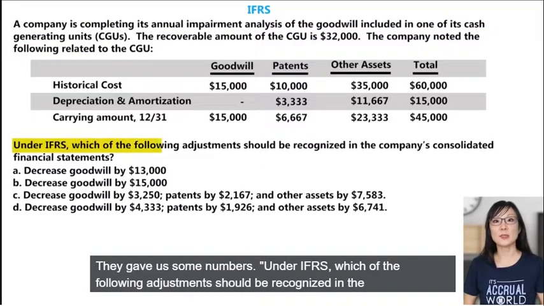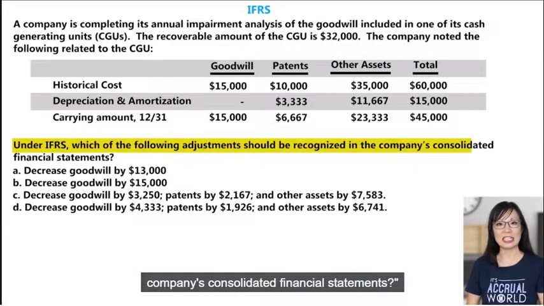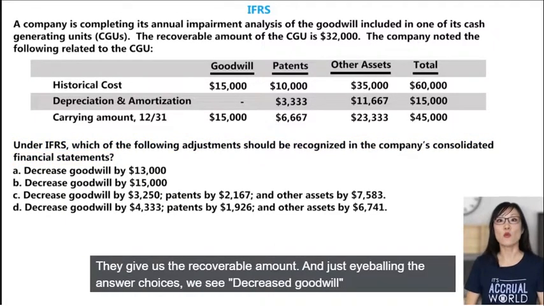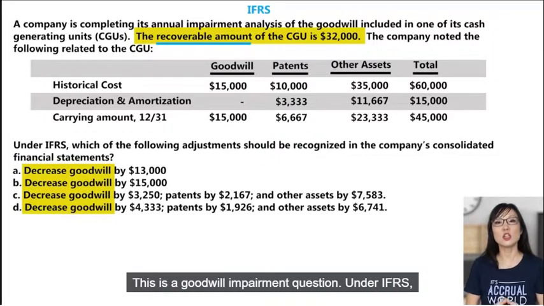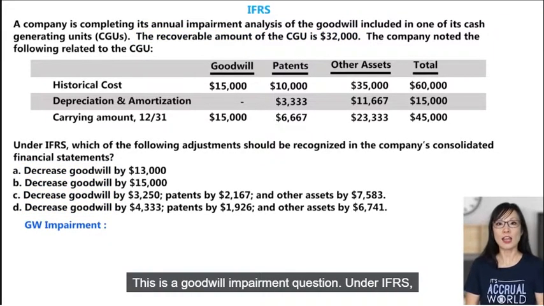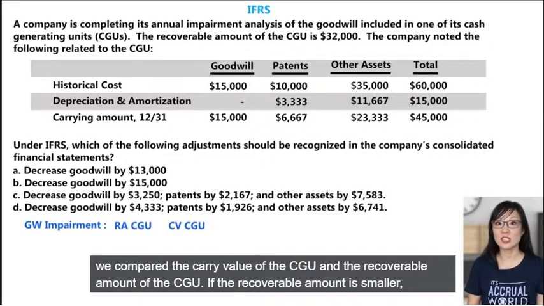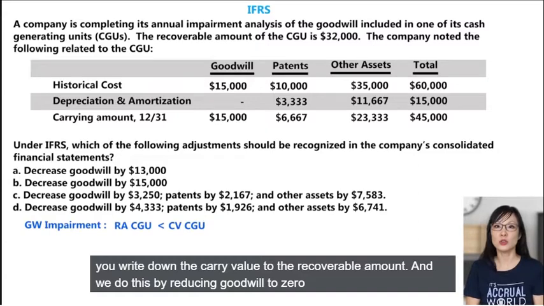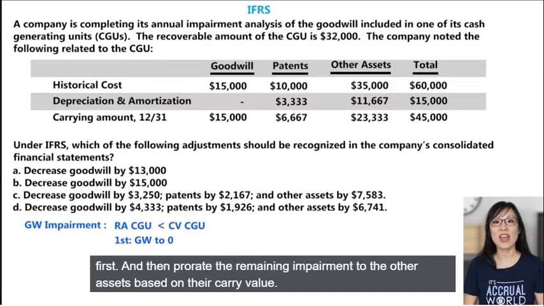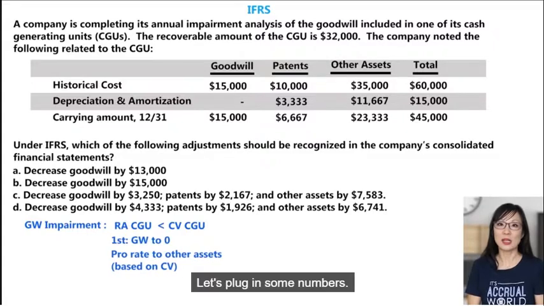Under IFRS, which of the following adjustments should be recognized in the company's consolidated financial statements? They give us the recoverable amount. And just eyeballing the answer choices, we see decreased goodwill in every choice. This is a goodwill impairment question. Under IFRS, we compare the carry value of the CGU and the recoverable amount. If the recoverable amount is smaller than the carry value, you write down the carry value to the recoverable amount. And we do this by reducing goodwill to zero first and then prorate the remaining impairment to the other assets based on their carry value. Let's plug in some numbers.